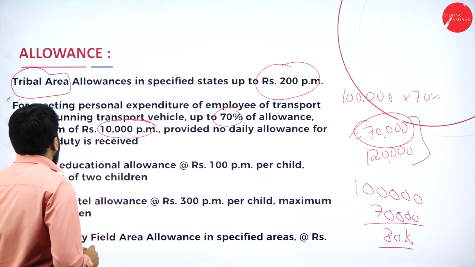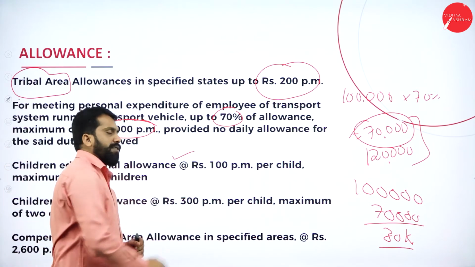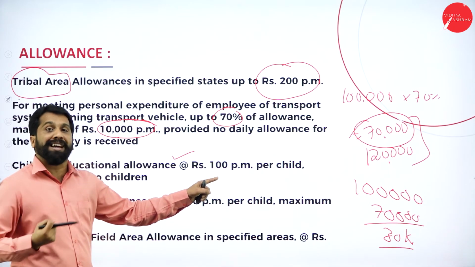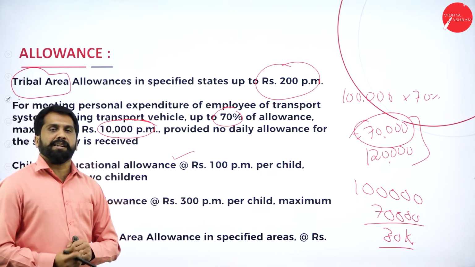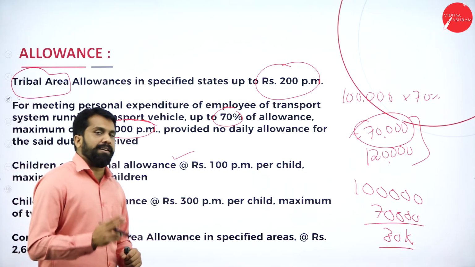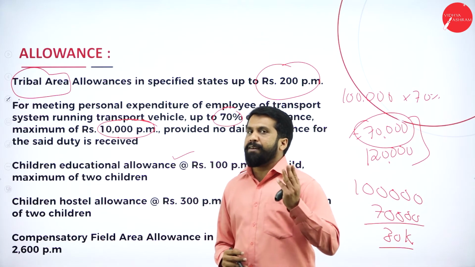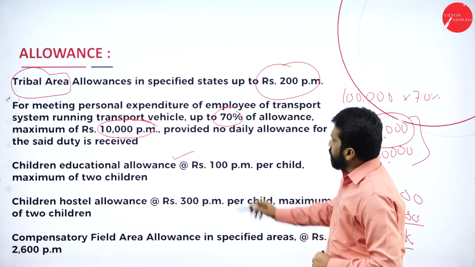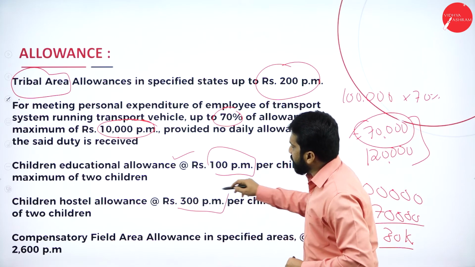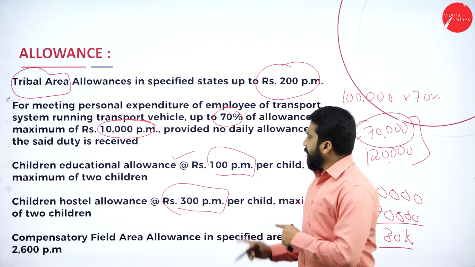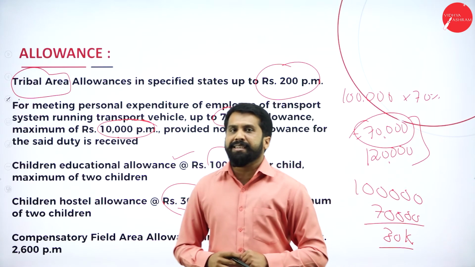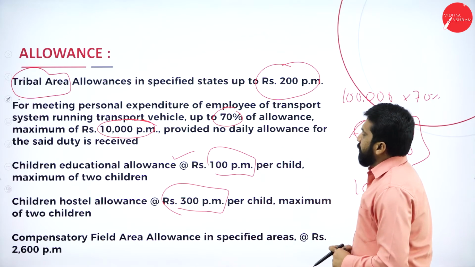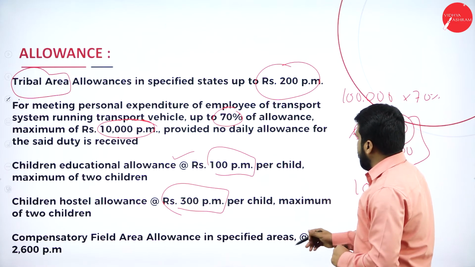Yes. Next, children education allowance. This is very important. Every problem they will ask you. If you have a child, per child up to 100 rupees, whatever you collect from your employer, is exempted. If you have two children, 100 plus 100, 200 is exempted. If you have 3, no. Only 2 children's exemption is applicable. Next, it is for education purposes, and this is for hostel purposes. Education is 100 per month. If it is a hostel, it is 300 per month. Clear?